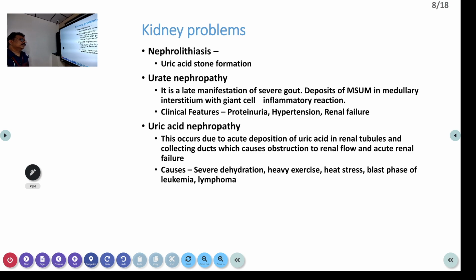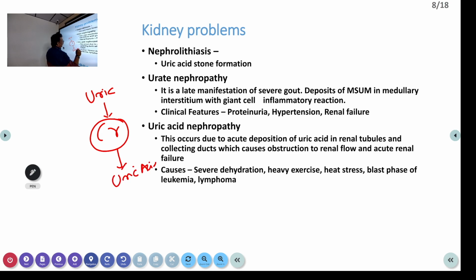Uric acid nephropathy occurs due to acute deposition of uric acid in renal tubules and collecting ducts, which causes obstruction to renal flow and acute renal failure. So kidneys also can be involved. So always check the creatinine. Uric acid can produce renal failure and creatinine can be increased. Anybody having a renal disorder can also have increased uric acid.